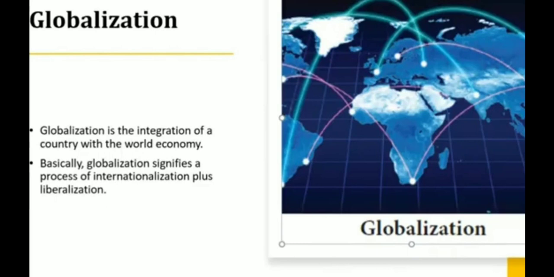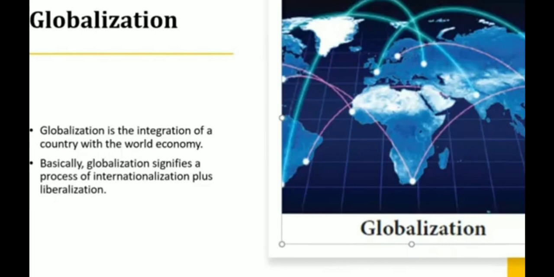It was connected from one country to another country, and also for the movement and integration of goods and services among different countries. Okay. Globalization is the integration of a country with the world economy. So basically globalization signifies a process of internationalization plus liberalization also.